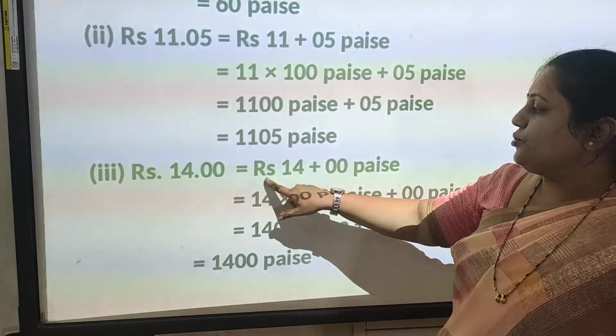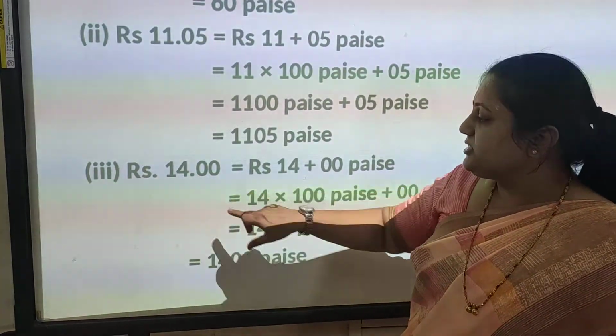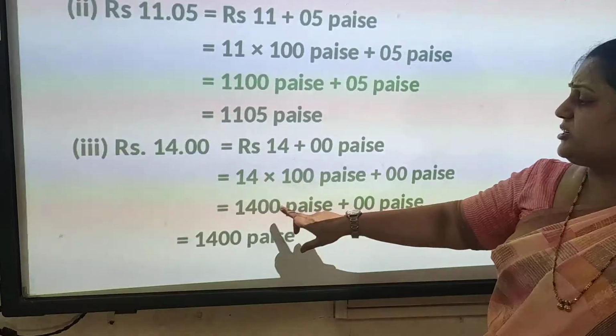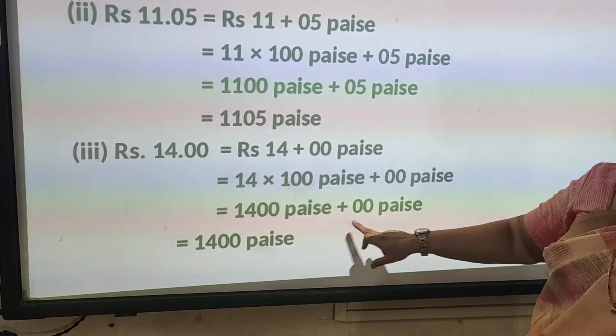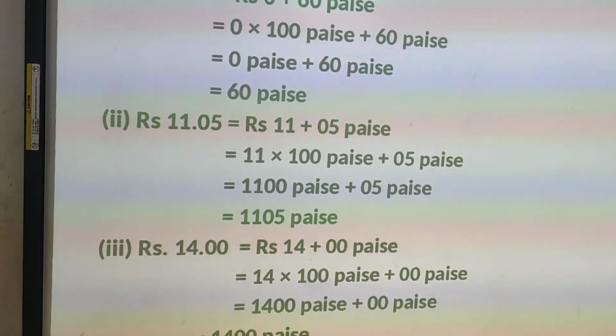Now see one more example. 14 rupees. So rupees 14 plus 00 paise. Now here, at the place of paise it is 0. So 14 into 100 is equal to 1400 plus 0. So 1400 paise. 14 rupees is equal to 1400 paise.